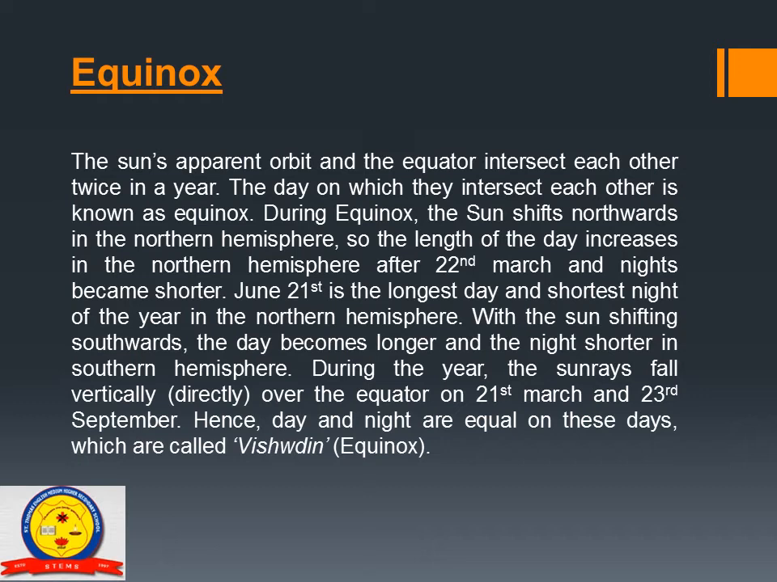With the sun shifting southwards, the day becomes longer and the night shorter in southern hemisphere. So, December 22 is the longest day and shortest night of the year in southern hemisphere. During the year, the sun rays fall vertically over the equator on 21st March and 23rd September. Hence, day and night are equal on these days, which are called Vishuvuddin, means equinox.